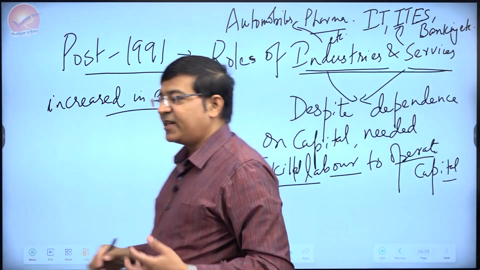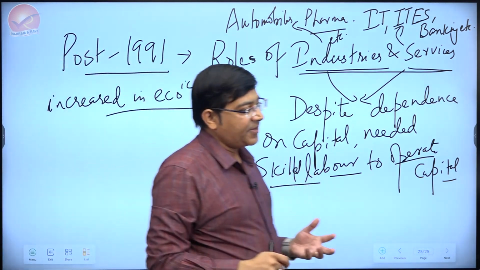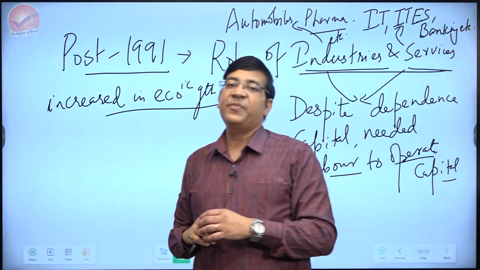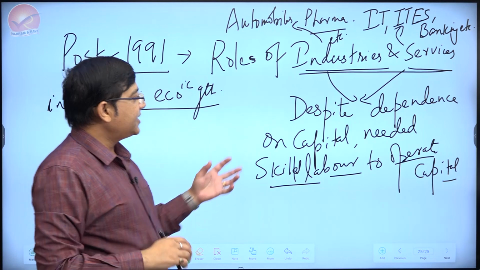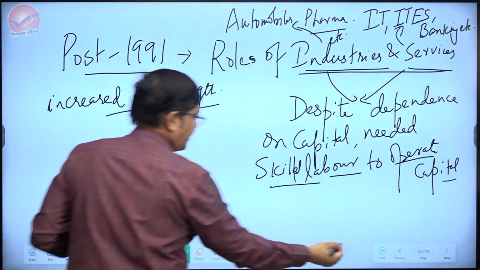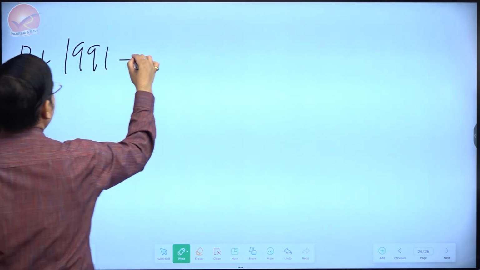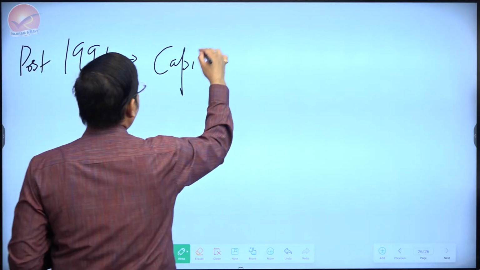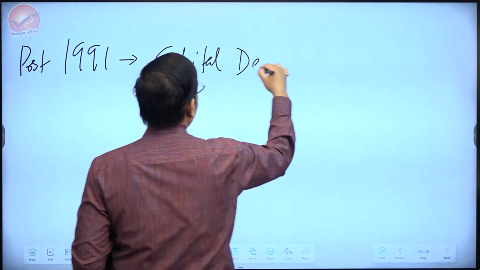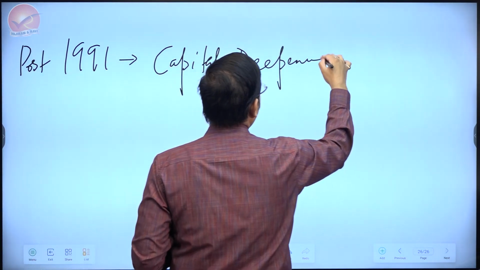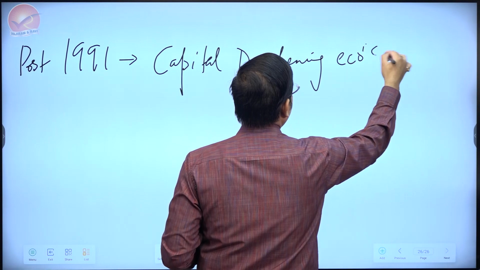So all these sectors were more dependent on capital, but that doesn't mean labor became less important. Rather, in the post-1991 time period, what India saw was more of capital deepening economic growth.